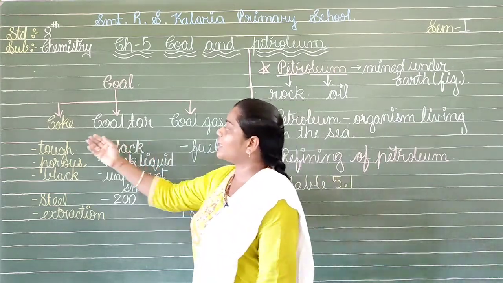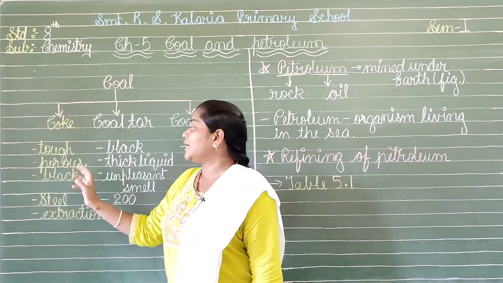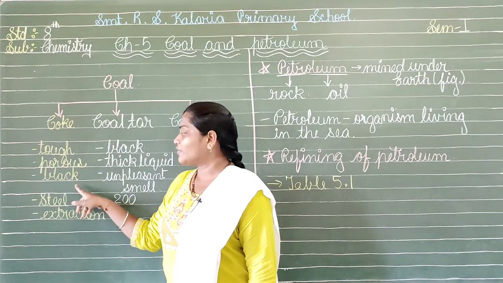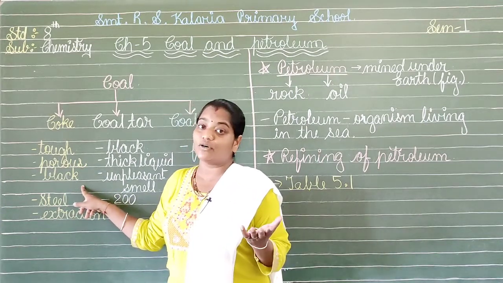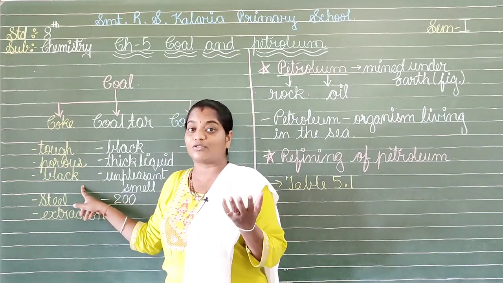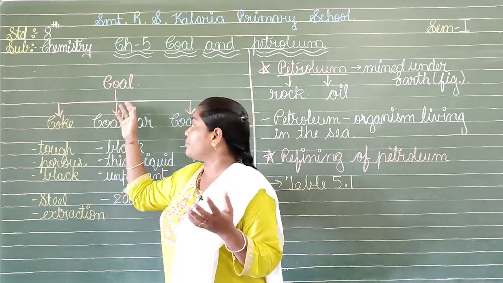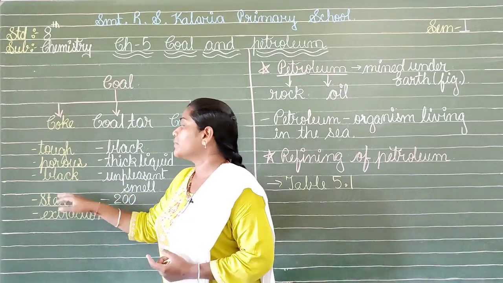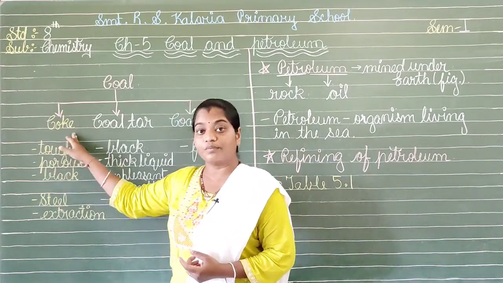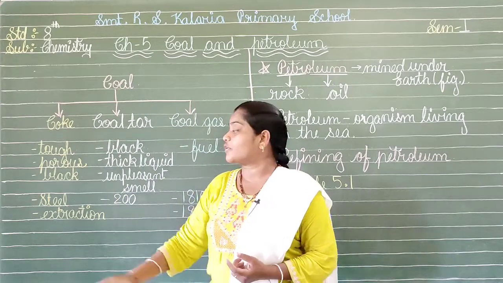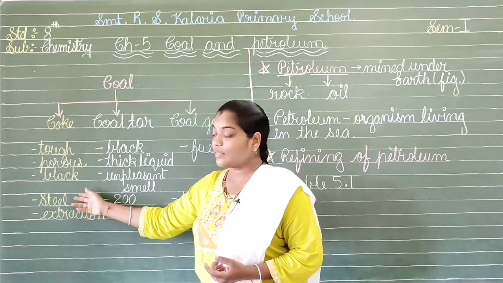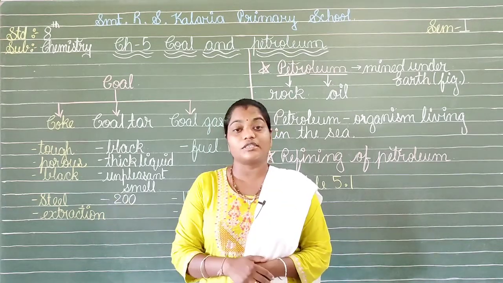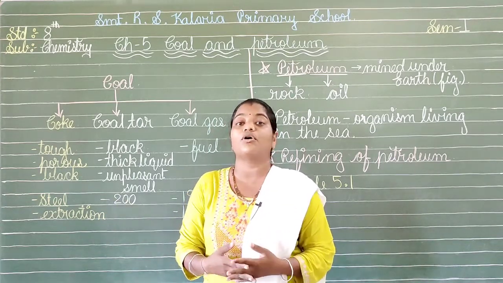When we are looking at the coke, it is a tough substance and it is porous also. Along with that, it is black in color, as we know that the coal itself is black in color. So, whatever products are made from this will obviously be black in color. And what is the usage of this coke? Yes, this coke is utilized for manufacturing steel, and another use is the extraction of metals from their ore. So, this is a very important usage of coke.